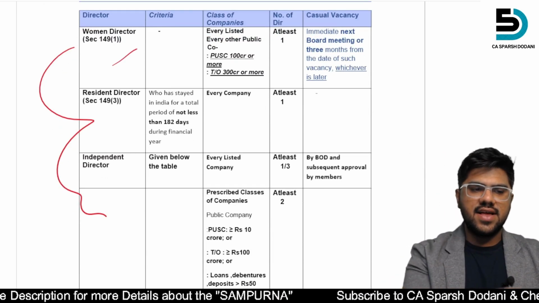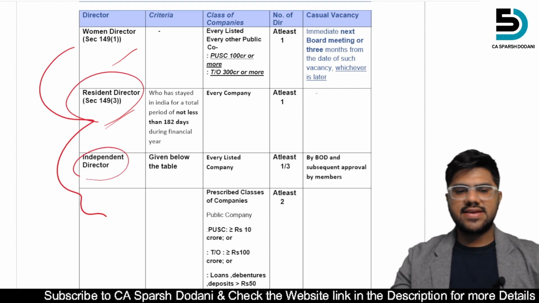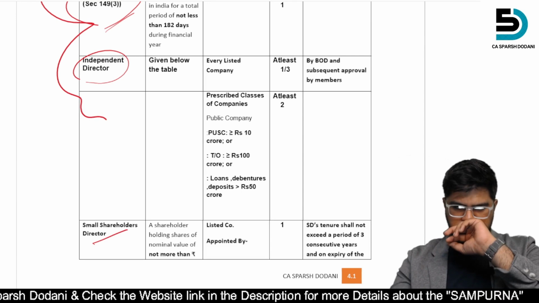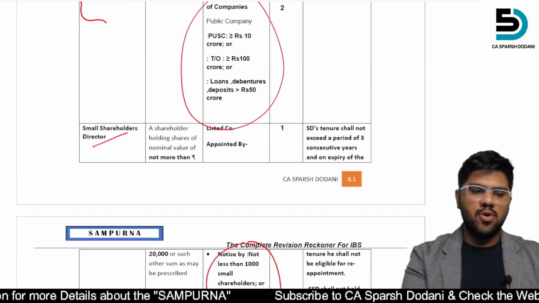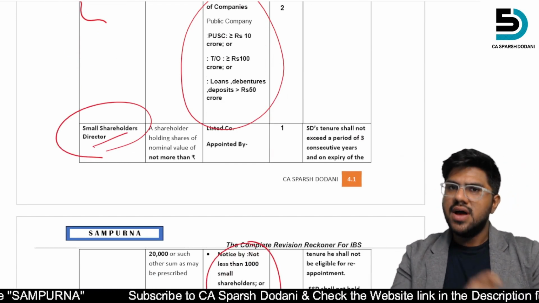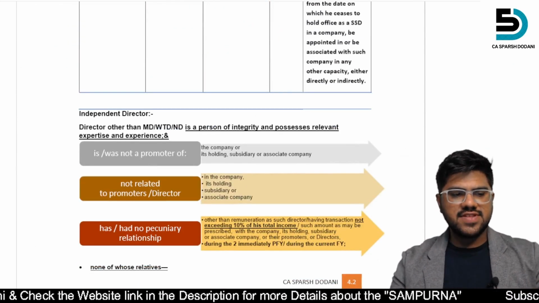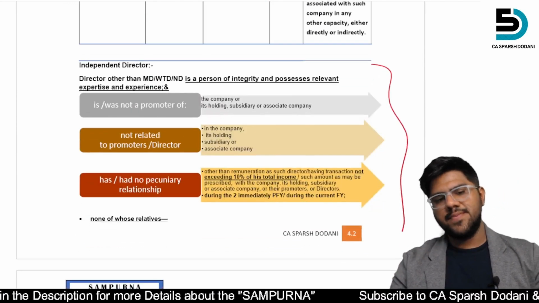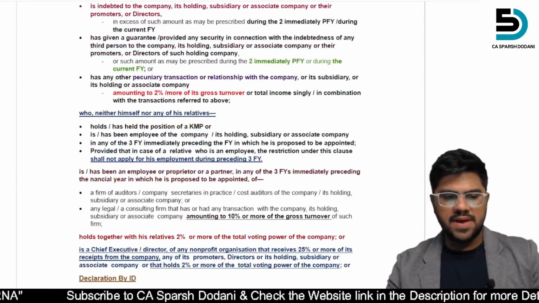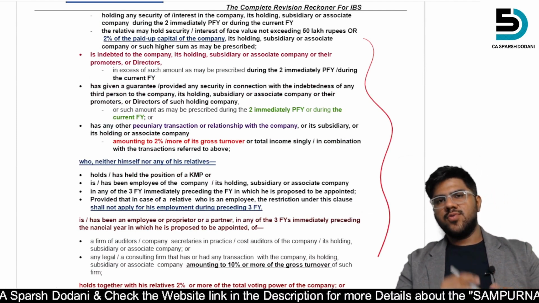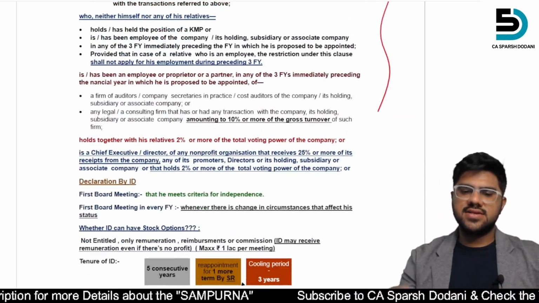Like in this case, the criteria for women director, what are the provisions regarding the resident director, independent director I have separately given below. Then after that, what are the companies in which an independent director is required, that may be asked from here. Then a small shareholder director, the question we saw in the previous video, and in this video as well we will see a question of that as well. So that is important right here. Then after that, the whole thing of independent director, the qualification, the disqualification, who can be, who cannot be, what are the prescribed limits, turnover, the holding limits and pecuniary relationship, everything they can ask questions from this.